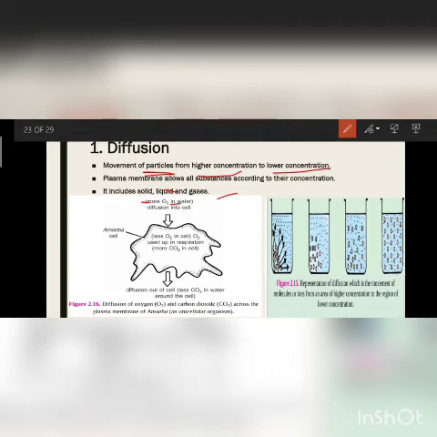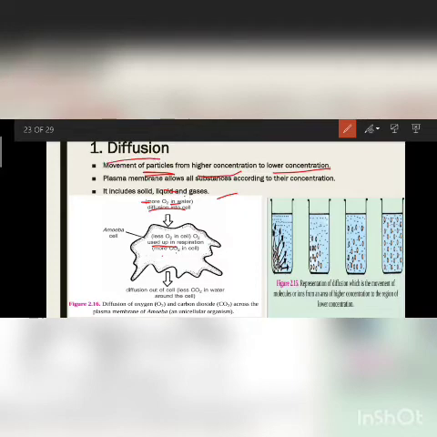Now, with the example of amoeba, how does amoeba respire, how does oxygen go inside the cell? When the concentration of oxygen is higher outside of the amoeba and less inside the amoeba, oxygen easily comes inside by the process of diffusion.